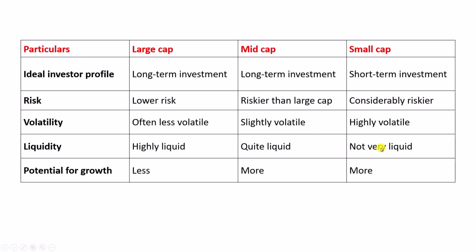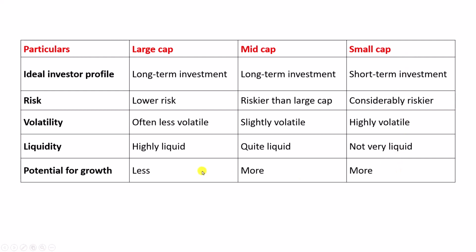Since they have just started out, or some are of few years only, they have a lot of potential to grow. So the returns that you get on investment are extremely good when compared with the other two. If you are a person who is willing to take a lot of risk for a lot of returns, then you can go for small cap companies.